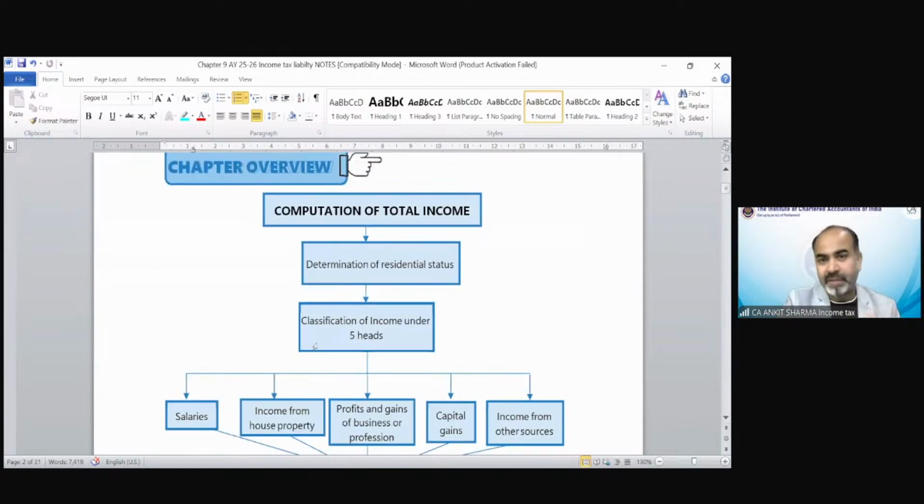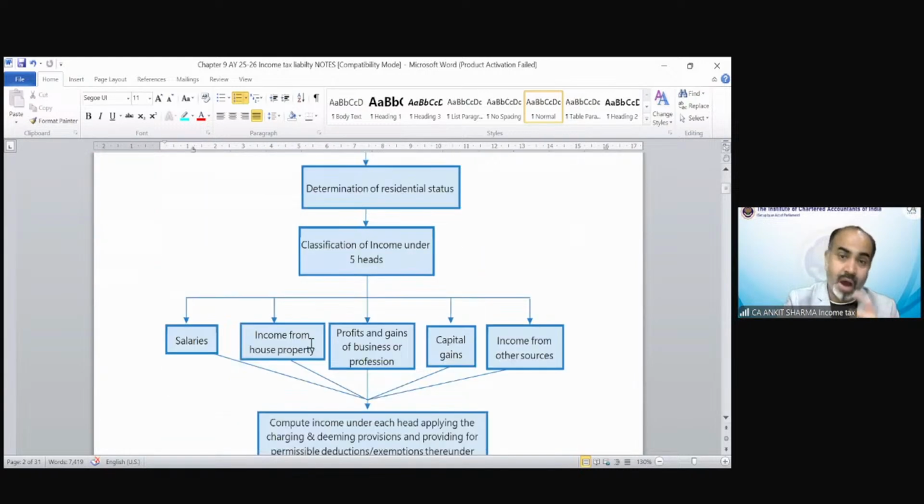So this is the overview of computation of total income, how you will be able to calculate the total income. First of all, you have to find out the residential status. Why do we need to find out the residential status of any person to calculate the tax liability? What is the requirement? Who will tell me why we need to find out the residential status of an assessee?